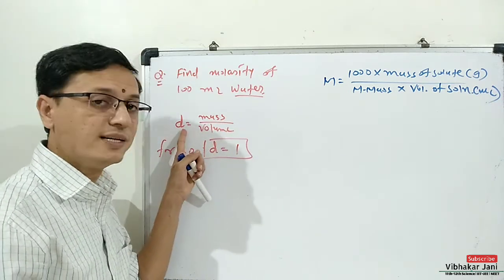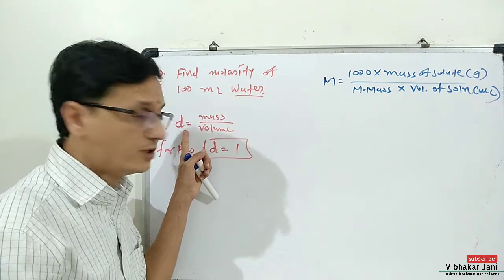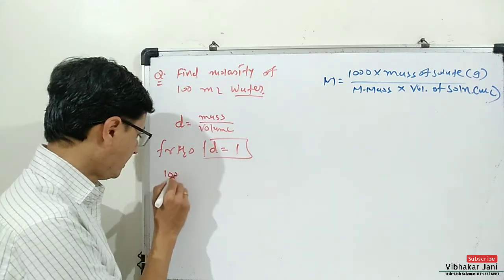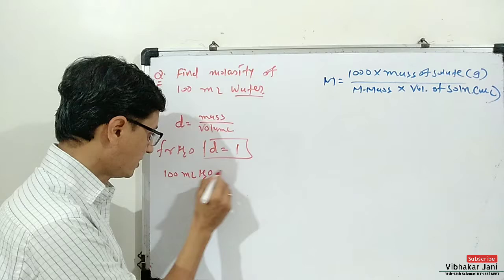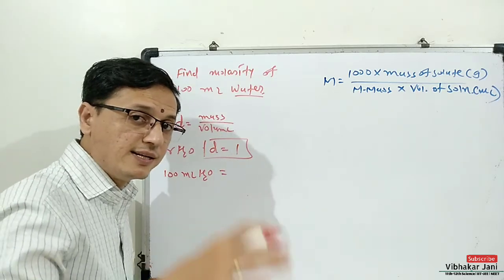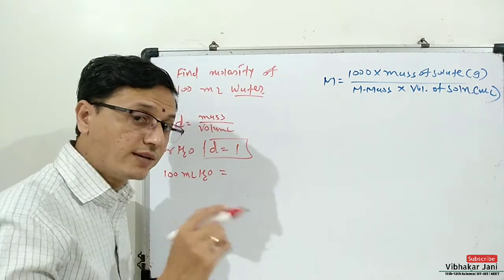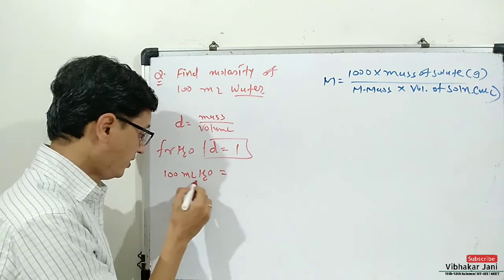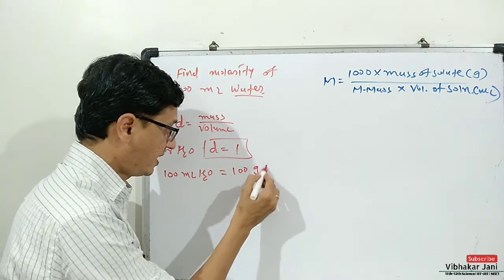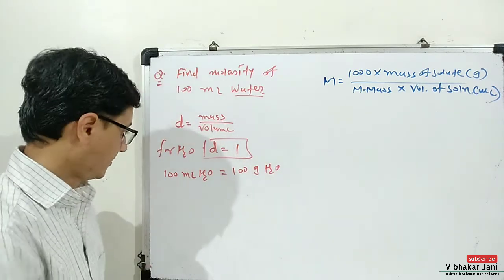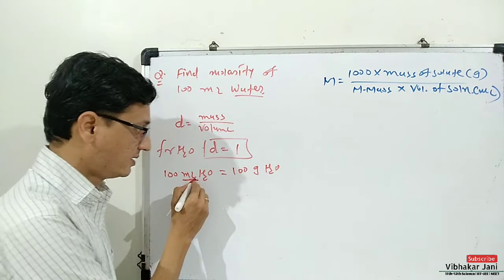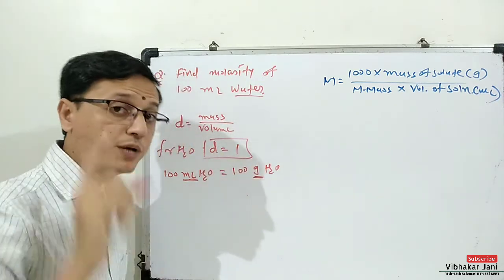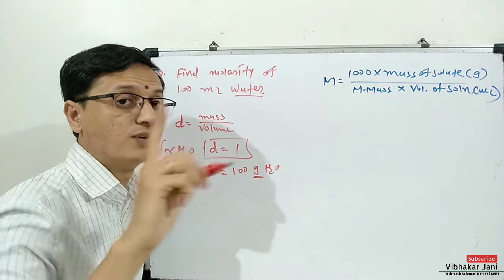So, if somebody says 100 ml water, and as the density of water is 1, we can say that 100 ml water is equal to 100 gram water. That means volume of water is equal to mass of water because its density is 1.